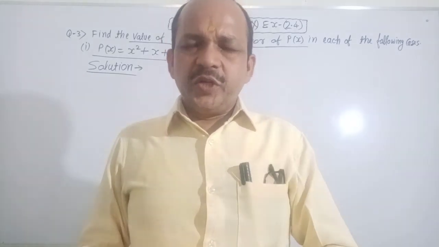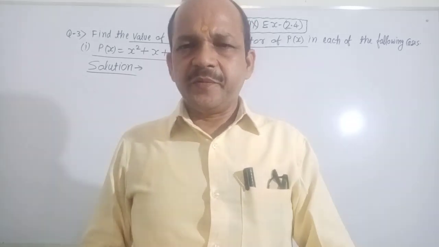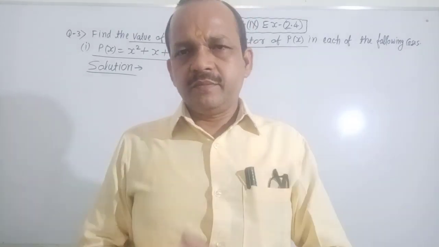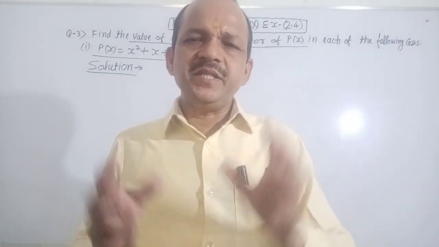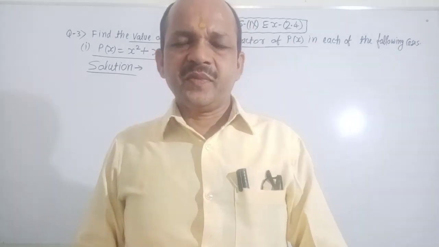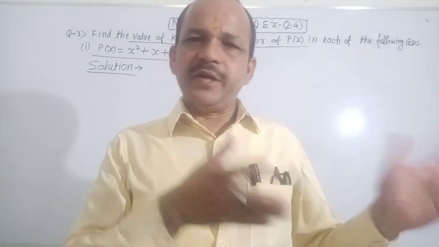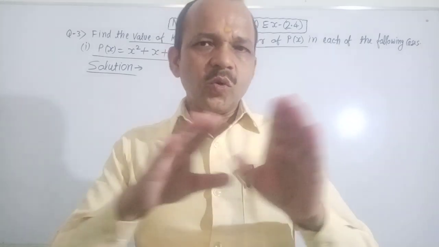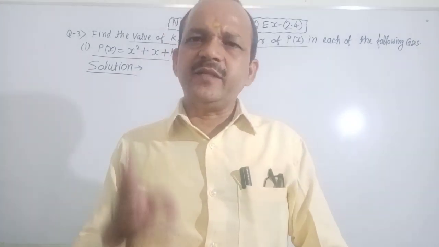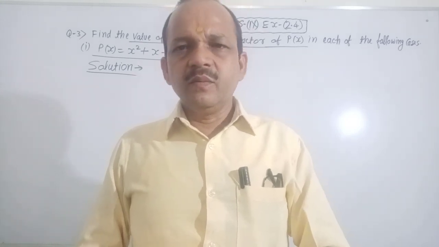Now I want to describe how you can find the value of k if p(x) and g(x) are given. If p(x) and g(x) are given, how can you find the value of k? g(x) means divisor, p(x) means dividend. Is it clear? No confusion about it? Very good. You can solve your question by two methods. First, remainder theorem. Second, factor theorem.